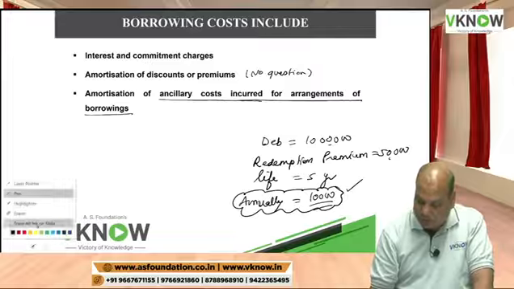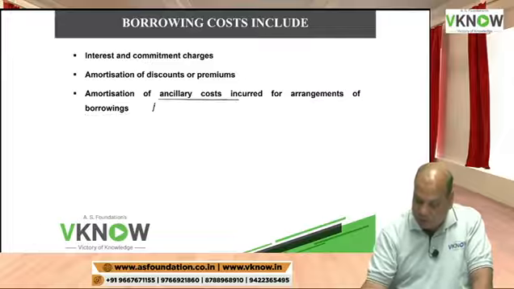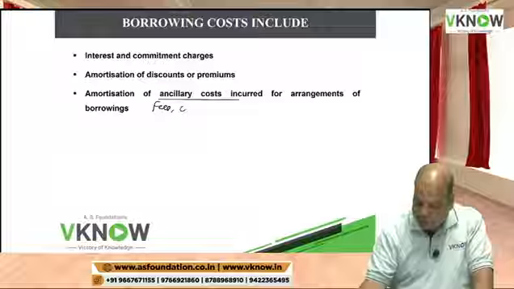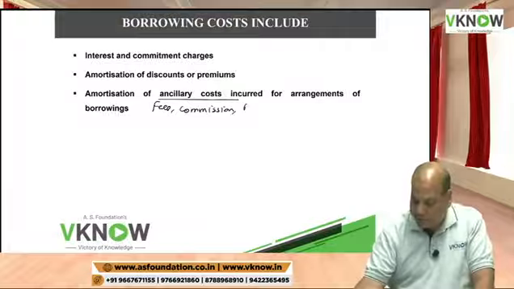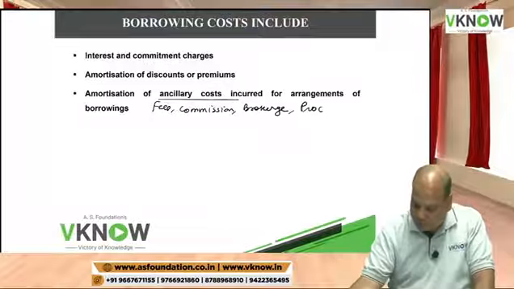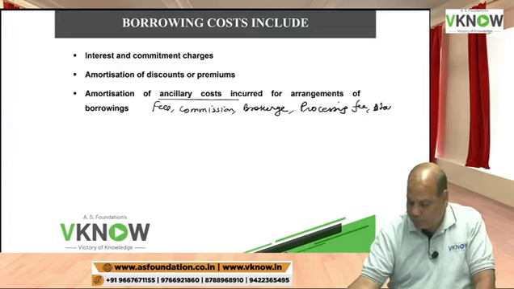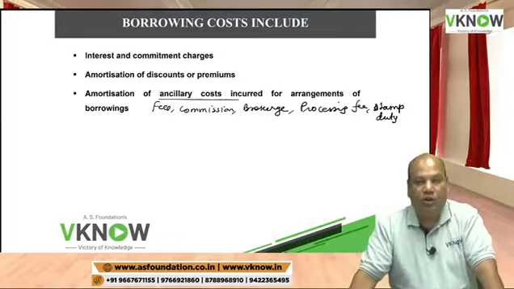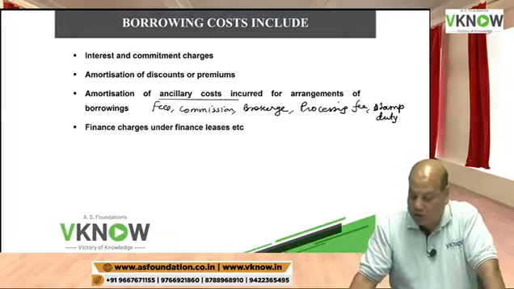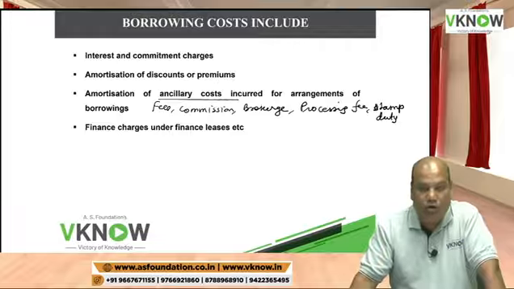This I have explained. Ancillary cost means fees, commission, brokerage, processing fees, stamp duty, and many other such charges. Many other such charges are called incidental or ancillary cost related to borrowing.